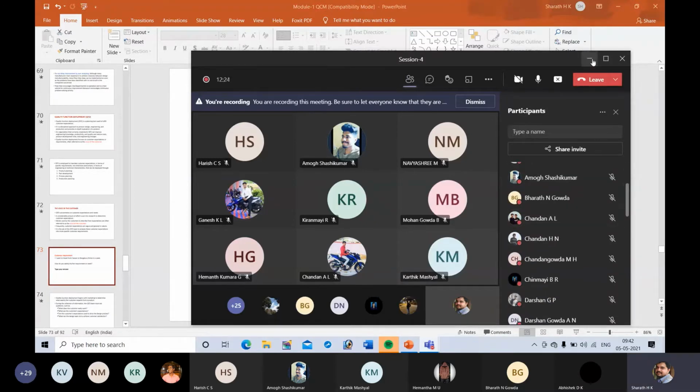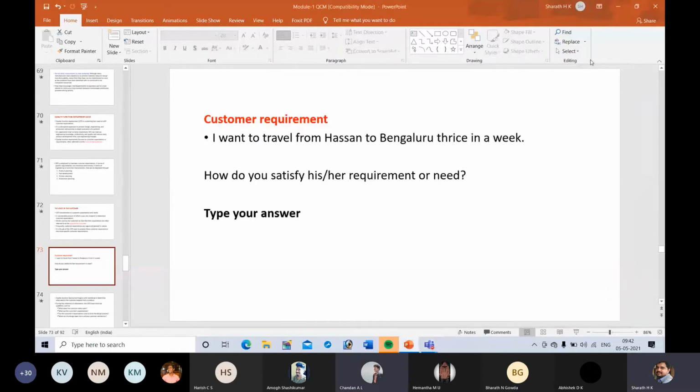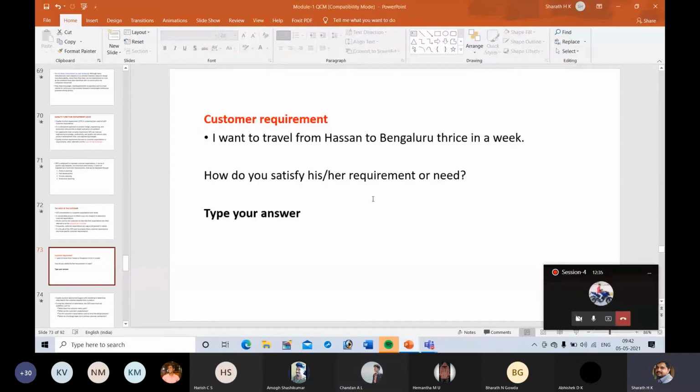Next, Chandan. So what are the possible ways in which you can satisfy your need if you want to travel from Hassan to Bangalore? What are the ways in which you can satisfy this requirement?